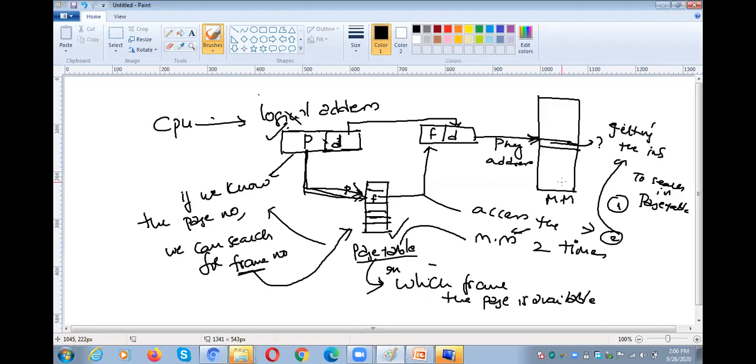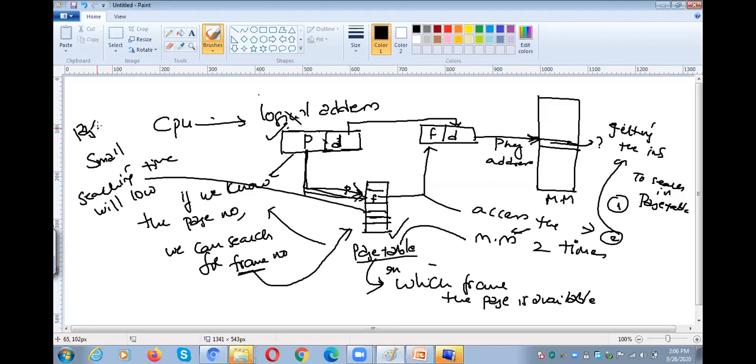If the page table is small, the searching time will be low. Why?